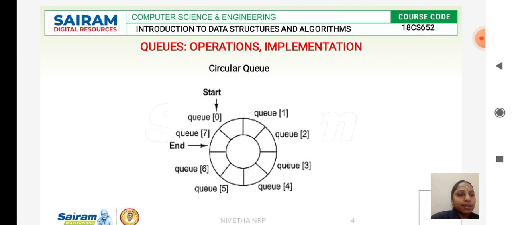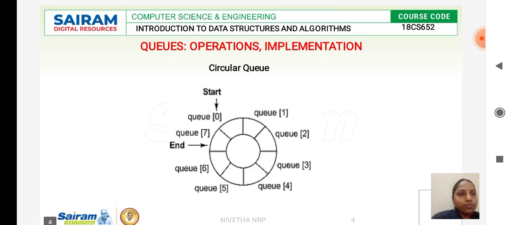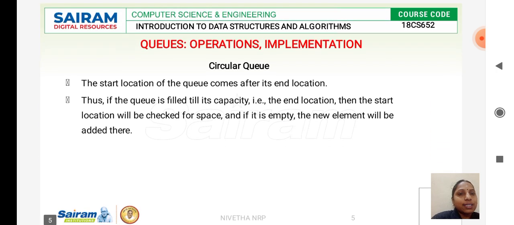Here it will replace the element present at 0, which will be overwritten. This is the concept of a circular queue. The start location of the queue comes again when your queue ends. After the last element in the queue, it will again start with the starting location of the queue.